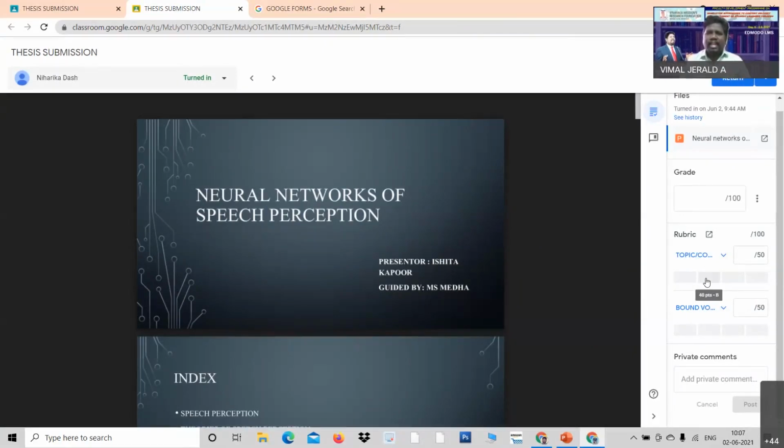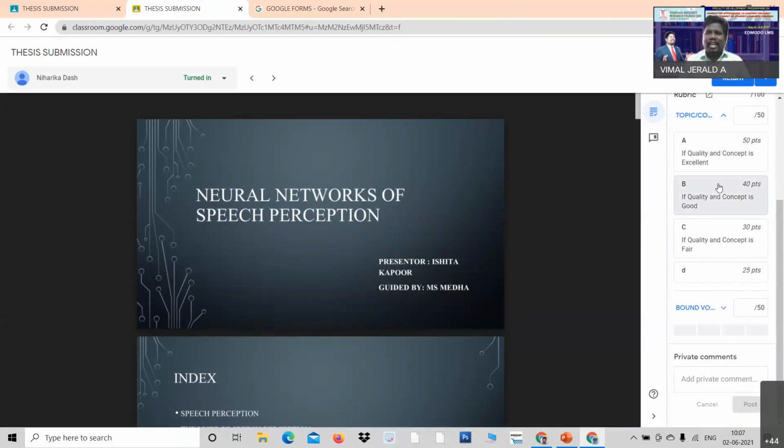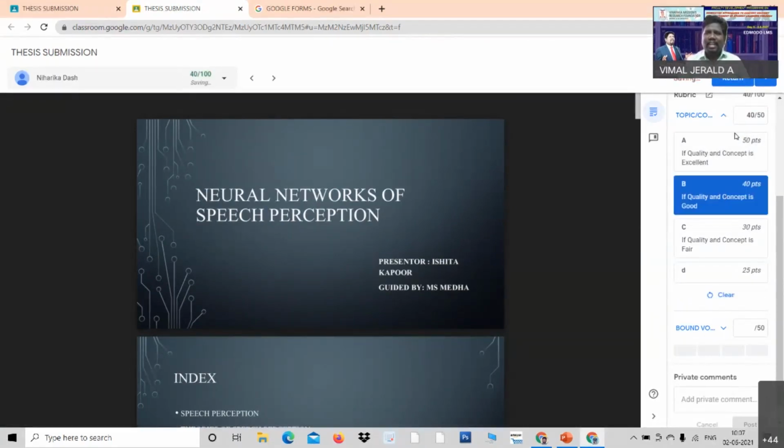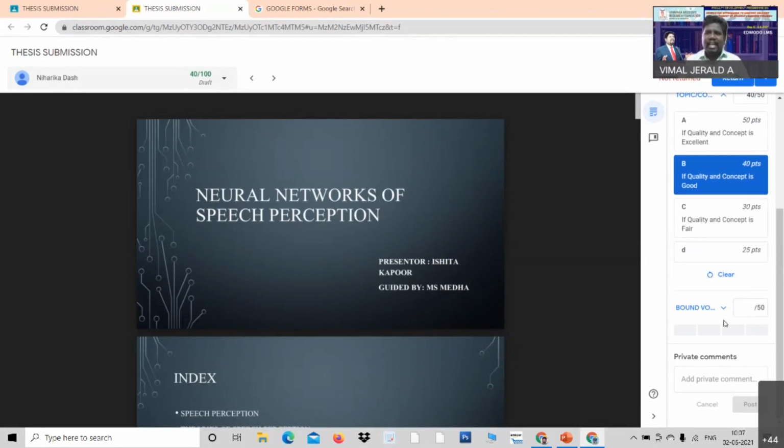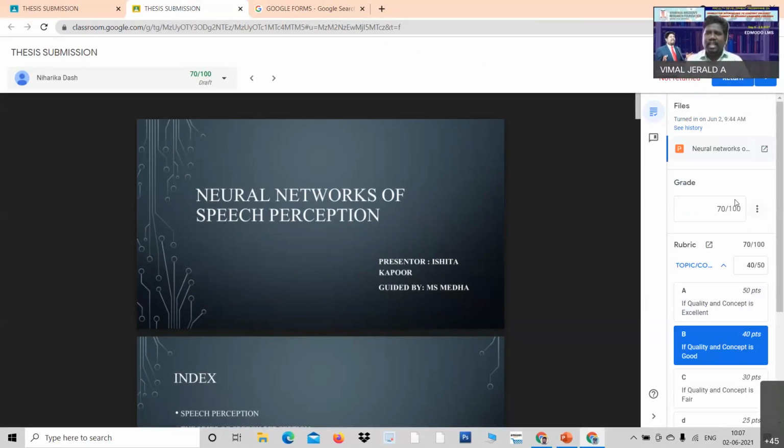See, the marks are here, 50 marks, 40 marks. If you want to read it in detail, just click here and you will know the criteria. For example, I would like to give 40 marks for this. I just apply 40, out of 50. And second concept, I have given 30. So totally, 40 plus 30 becomes 70. So 70 marks has been given, and you can click return and it will go to them.